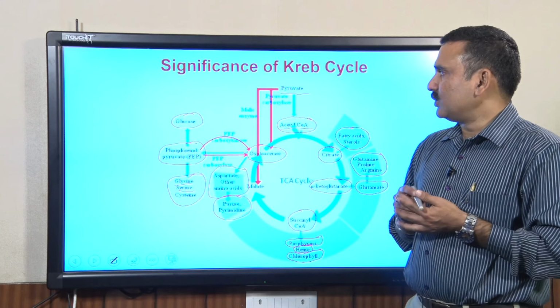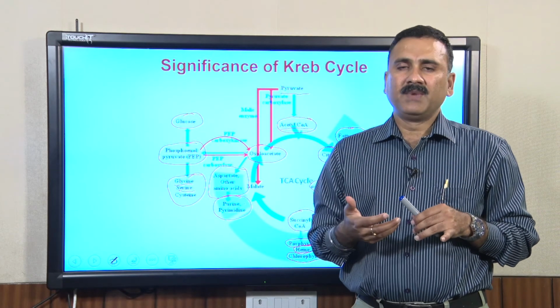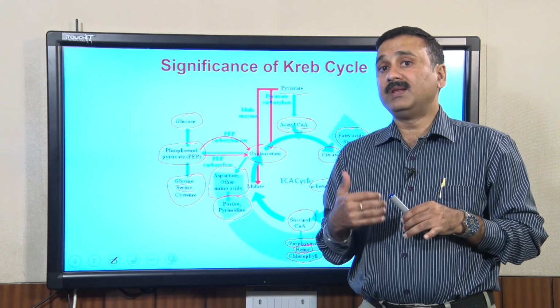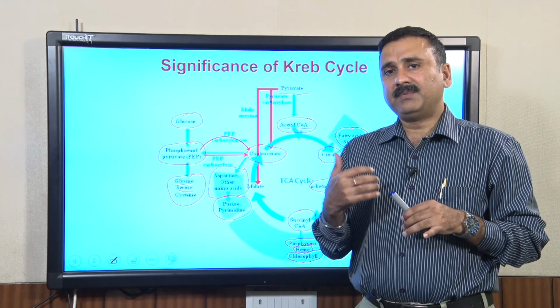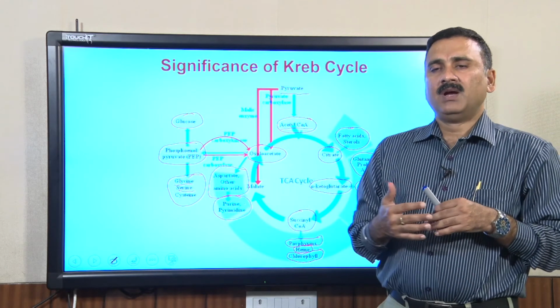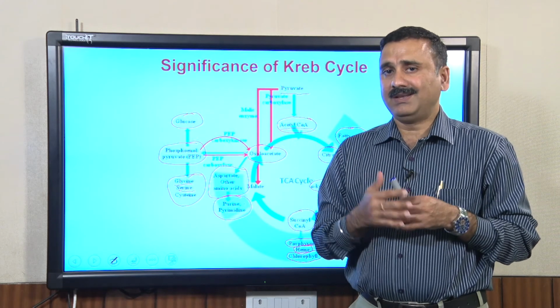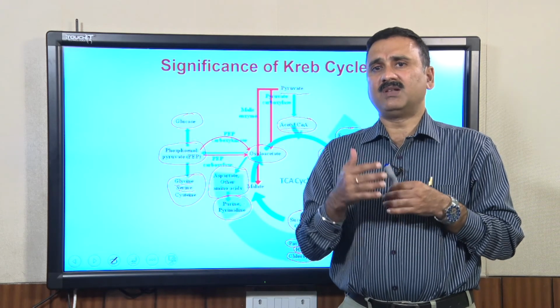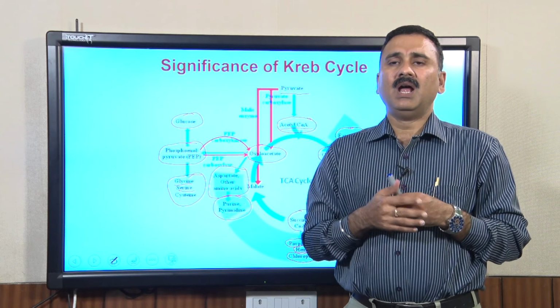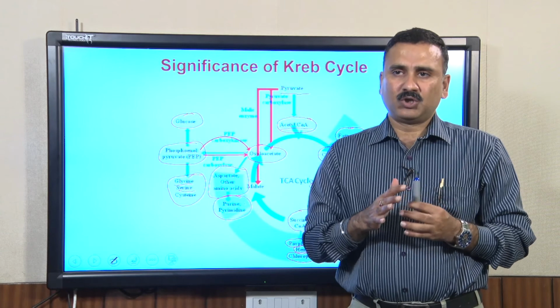But these are the things the Krebs cycle does when oxygen is present, because the Krebs cycle produces a large quantity of NADH, one molecule of FADH and the GTP. This NADH and FADH need to be oxidized in the electron transport chain.